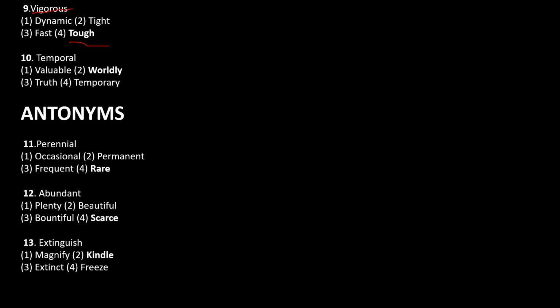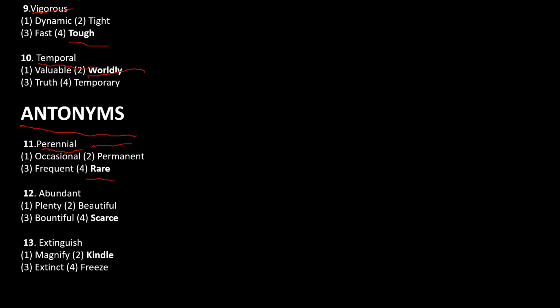So then the 10th question here is temporal. So temporal is the lively thing or the things which are happening day to day. So here the word which has a similar meaning with that of temporal is worldly. So the next topic that we are looking into is antonyms. So the first question is perennial. So perennial is something which is frequent. So the opposite of the word perennial is rare.